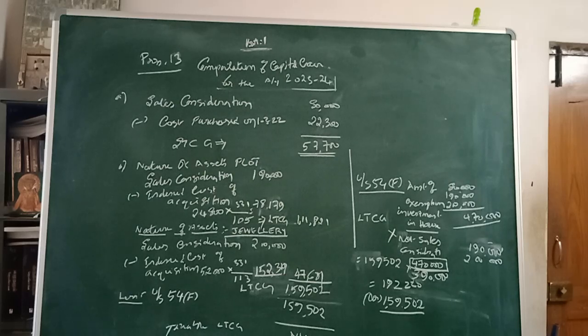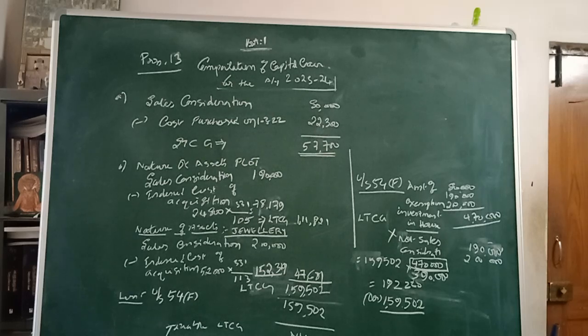How to take that amount of investment? The first asset is transferred for a consideration of 80,000. The second asset has a sales value of 1,90,000. The third asset has a sales value of 2 lakh rupees. The total comes to 4,70,000. Then we can claim only proportionate exemption under 54F, not straight away for the value of purchase, when multiple assets are transferred and a house is purchased.